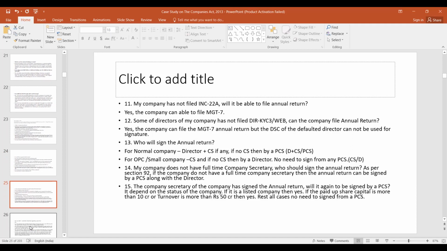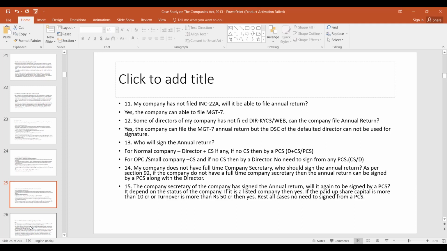My company has not filed INC 22A. Will it be able to file the annual return? Yes, the company can file this MGT 7. Some of the directors of my company have not filed director KYC. Can the company file the annual return? Yes, the company can file the annual return, but the DSC of the defaulted director cannot be used.